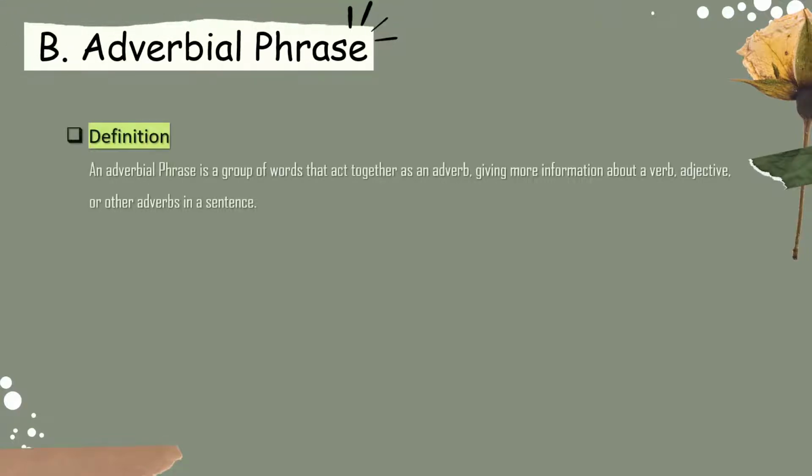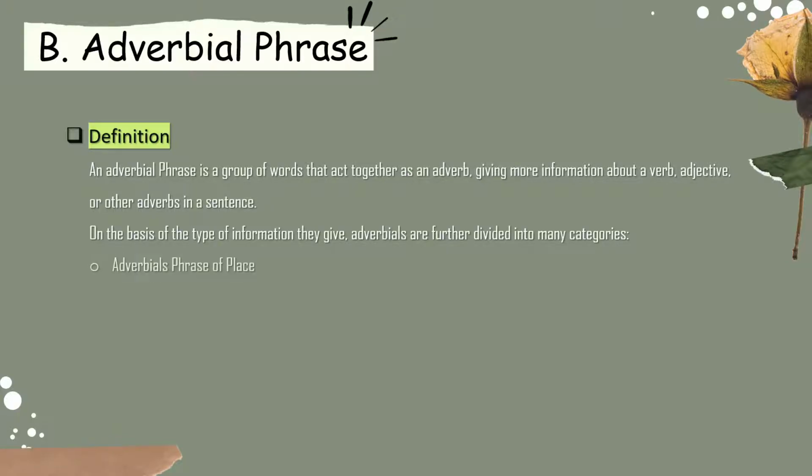Okay guys, now let's continue to the second subtopic, adverbial phrase. Definition. An adverbial phrase is a group of words that act together as an adverb, giving more information about a verb, adjective, or other adverb in a sentence. On the basis of the type of information they give, adverbial phrases are further divided into many categories.